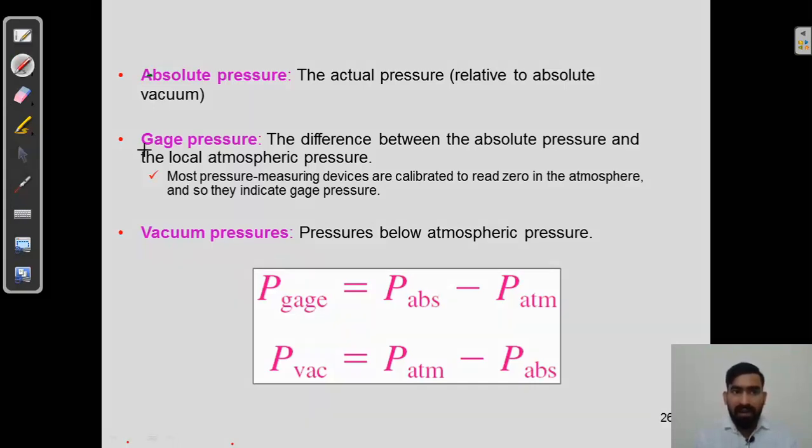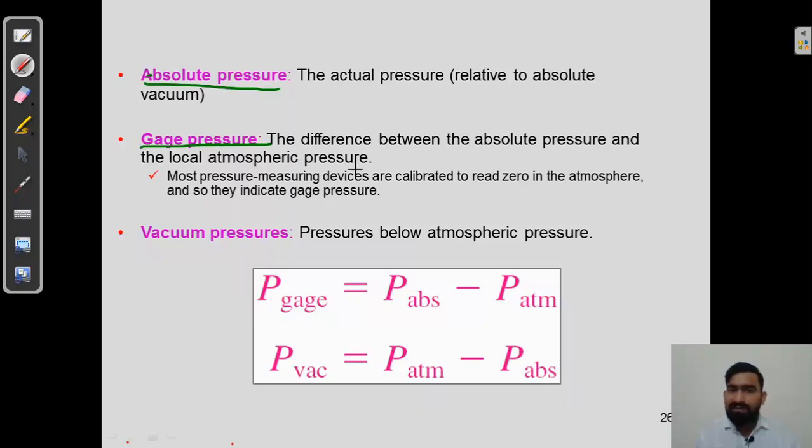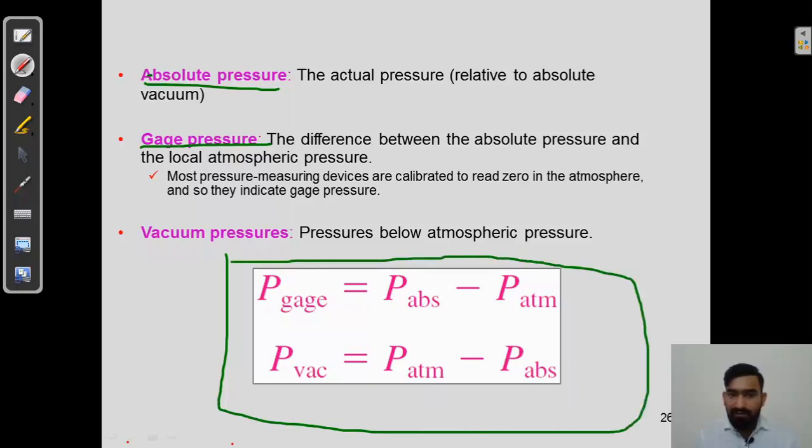So here, what is absolute pressure? What is gauge pressure? Gauge pressure is the difference between the absolute pressure and the local atmospheric pressure. In this mathematical formulation, we can see absolute, gauge, and vacuum pressure. So what is P gauge? P gauge is P absolute minus P atmosphere, and P vacuum is P atmosphere minus P absolute.